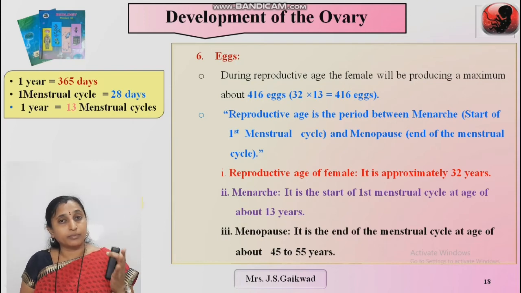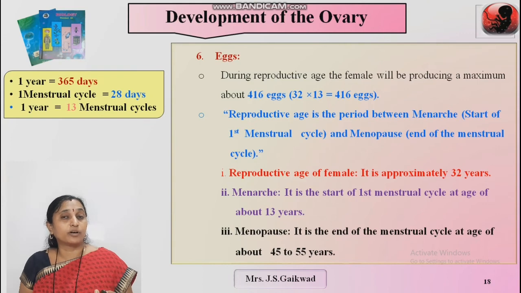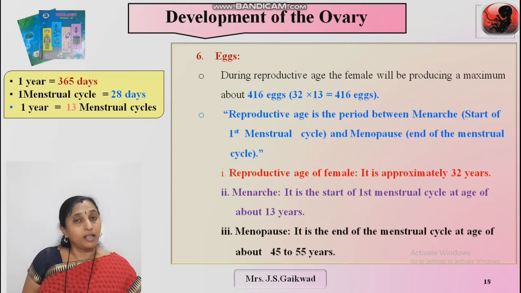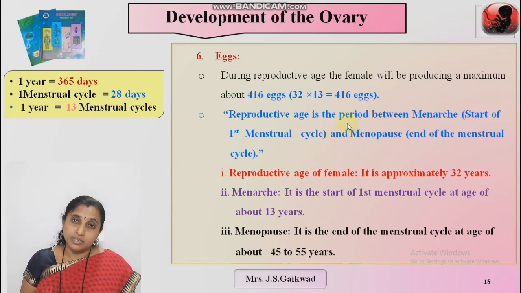If fertilization occurs during the menstrual cycle, the corpus luteum becomes active. What is fertilization? That is the fusion of ovum and sperm. If fertilization does not occur, then the corpus luteum degenerates into the corpus albicans. All these are the developmental stages during the menstrual cycle.